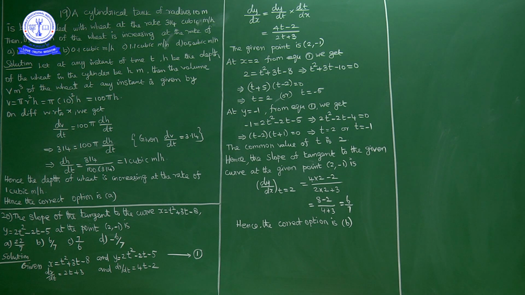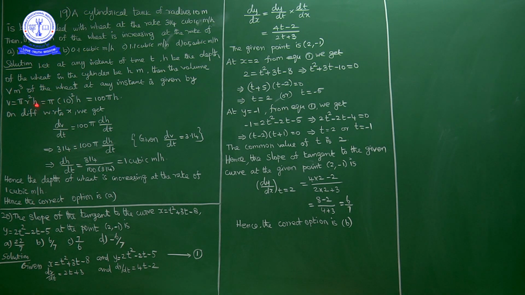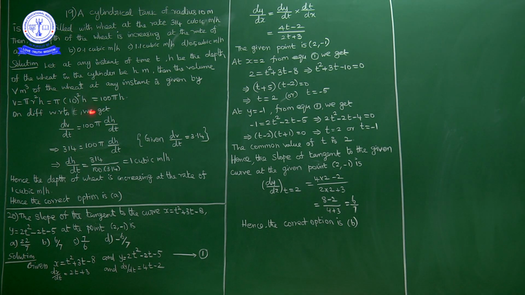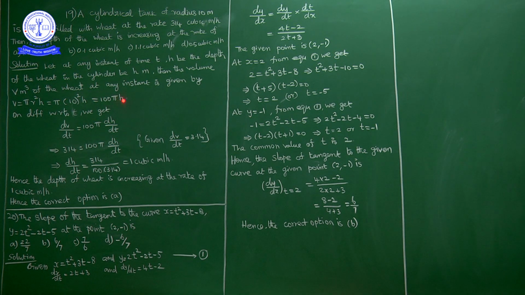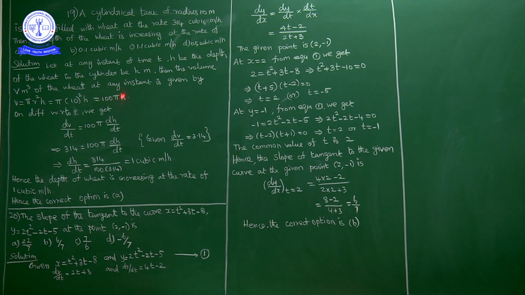The volume of a cylinder is pi r square h, where r is 10, so V is equal to 100 pi h. Here on the right-hand side, 100 pi is constant and only h varies. Differentiating with respect to t, not with respect to x, we get dV by dt is equal to 100 pi into dh by dt.